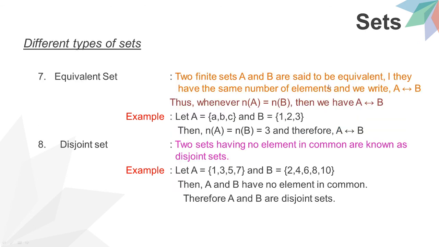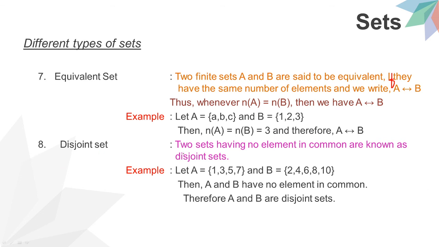Now equivalent sets. Two finite sets A and B are said to be equivalent if they have the same number of elements, and we write A equivalent to B. Thus wherever n of A is equal to n of B, we have A equivalent to B. Example: let A be equal to {a, b, c} and B be equal to {1, 2, 3}. Then n of A is equal to n of B, which is 3. Therefore A is equivalent to B.